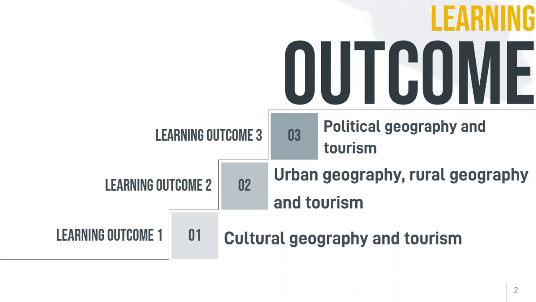Today all the things will end with geography, a new type of geography. For example, urban geography, rural geography, and tourism. And last but not least, learning outcome number 3, political geography and also tourism. All of these will be related to tourism.